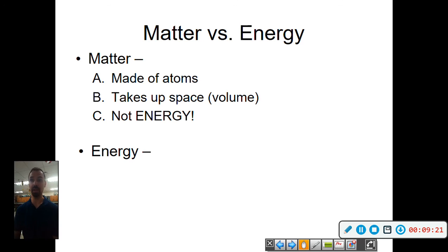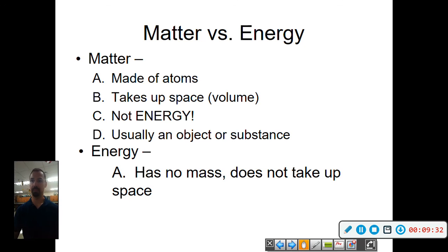And it's definitely not energy. Energy is something that is transferred. We're going to talk about that more. Usually an object or a substance is matter. Energy, on the other hand, has no mass, does not take up space, and it's actually used to change matter. And that's pretty much everything here.